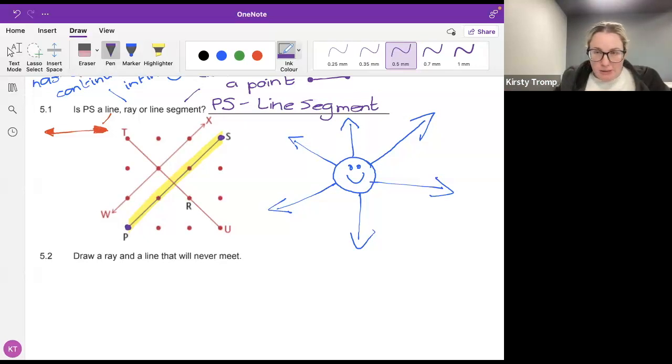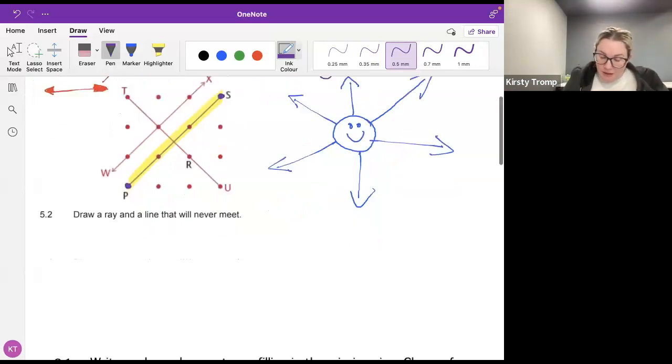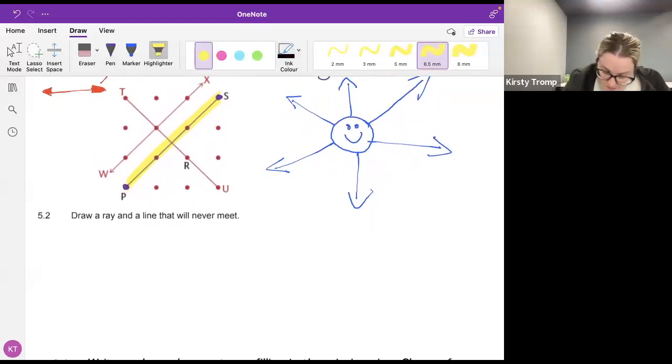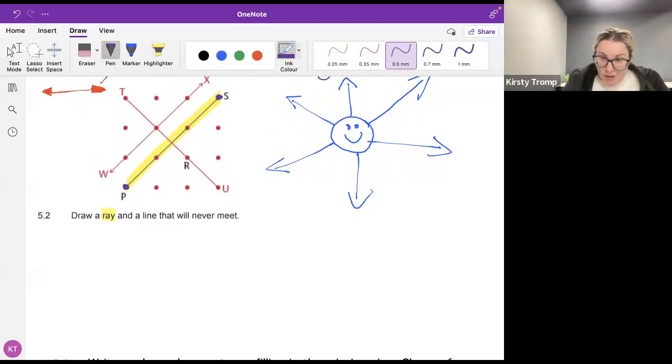All right, let's have a look. So I'm going to start by drawing my ray first. If I'm drawing a ray, I'm going to have a start point for a ray. Obviously, I'm going to use a ruler, guys. My ray is going to have an arrow on it. You can draw your arrow on that. If you really wanted to, you could close your arrow as well. Either way, all good. There is my ray.